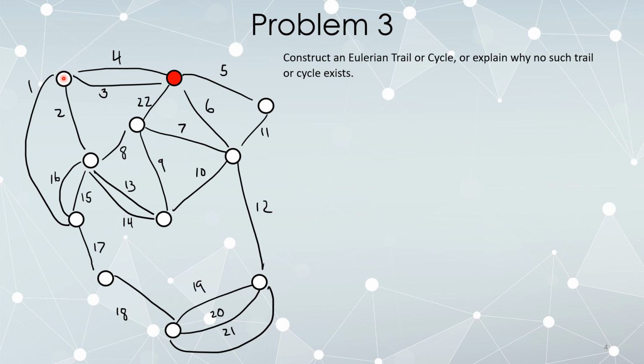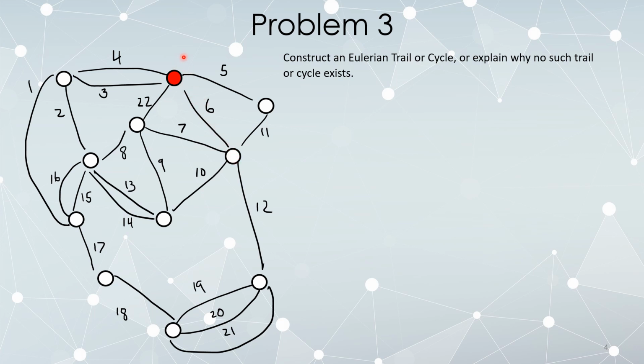So the degree is 4, that's even, no problem. Here the degree, however, is 5. 1, 2, 3, 4, 5 edges leaving here. Okay, this means if there is one other vertex of odd degree, I can make an Eulerian trail that starts here, and this is indicated as our starting vertex, and will end at the other vertex of odd degree, but I'm only allowed one more vertex of odd degree. Degree 2, degree 5. Okay, I now have 2 vertices of odd degree. By itself, that's not a problem.